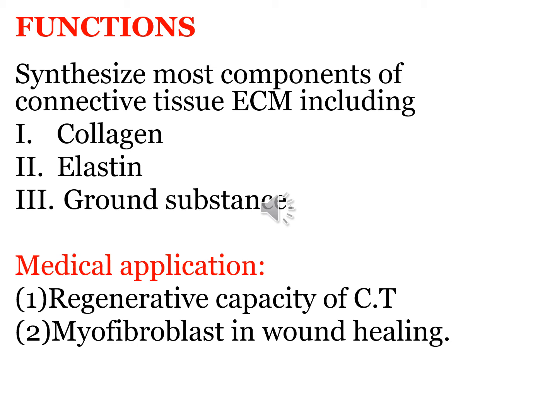These cells have most morphological characteristics of fibroblast, but also have increased amounts of actin myofilaments and myosin in them, and they behave like smooth muscle. Their activity is important in the phase of tissue repair, which is known as wound contraction. So you can get a question: what are myofibroblasts? They are the specialized fibroblasts that have actin and myosin filaments in them, and they behave as smooth muscle. They help in the repair, contraction of the wound, and contraction of scar tissue, and they help in the healing process of tissue repair called wound contraction.